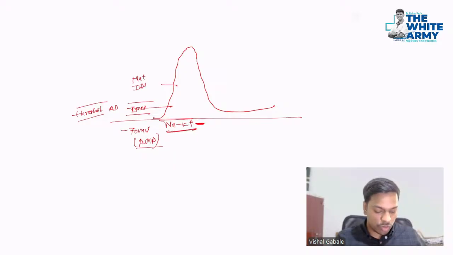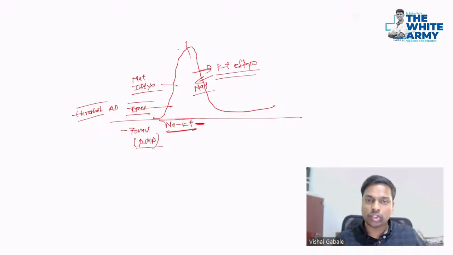Sodium channel will open, influx will occur. As we go ahead over here, sodium influx will stop, and potassium influx will stop. Because of this, you will get the repolarization. All right, this is all basic stuff you guys know about.